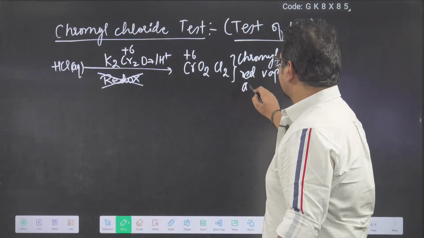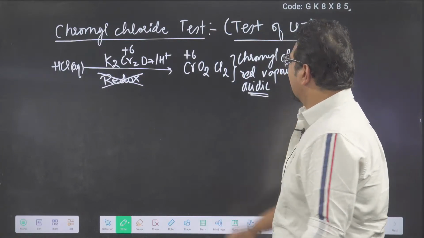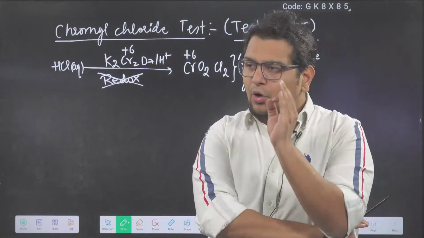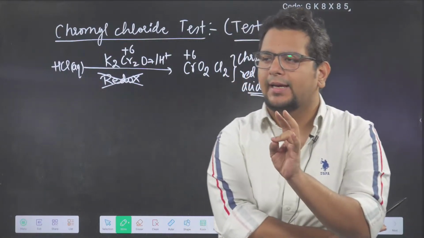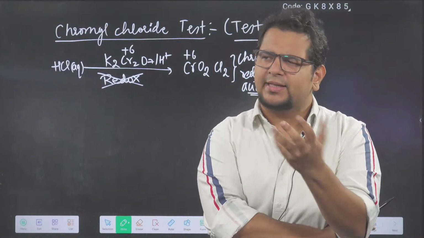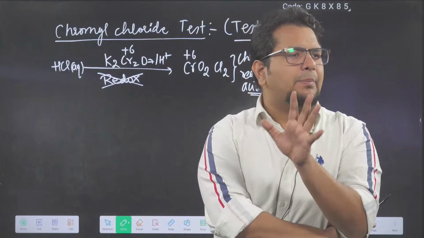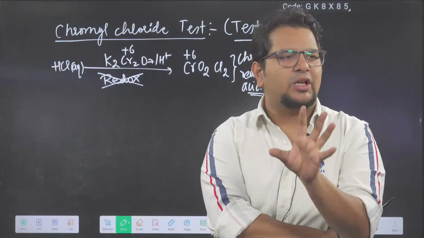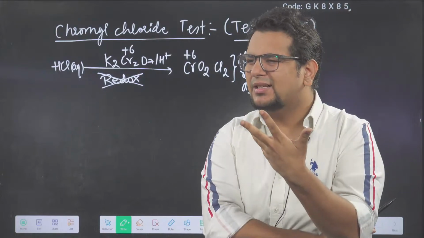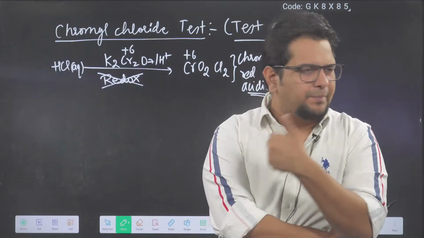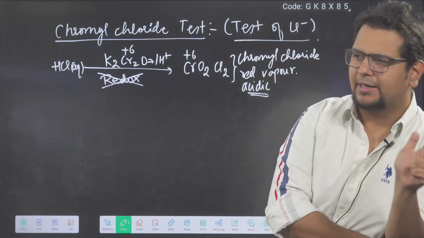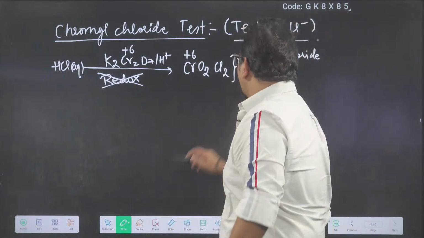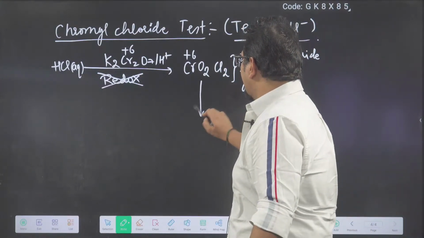Also, it is acidic. Sir, why acidic? Any element, metal, non-metal, even noble gas, with an oxidation state of +6, +7, +8, that means +6 or more, will be acidic. Every time you get a +6 oxidation state or more, the compound has acidic nature, especially if there is oxygen. So the oxides or the oxo compounds of +6, +7, +8 of any element, noble gas also, will be acidic in nature. So I got CrO2Cl2 and this is acidic in nature.